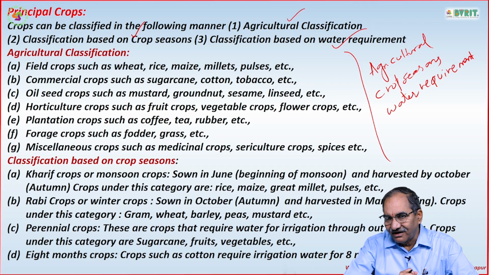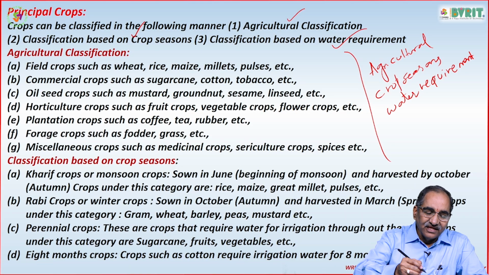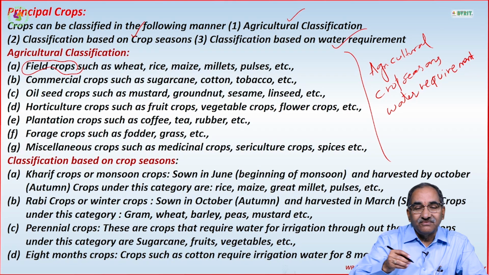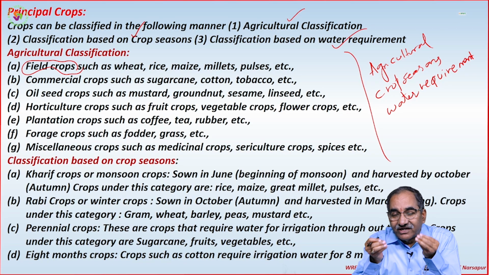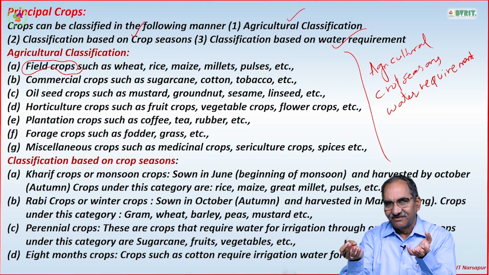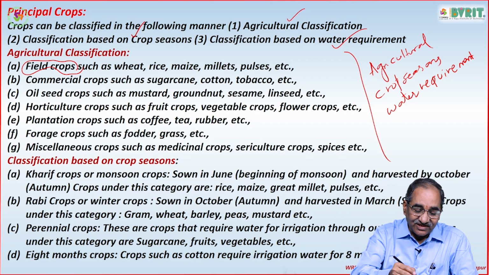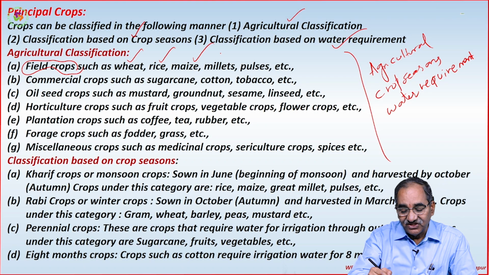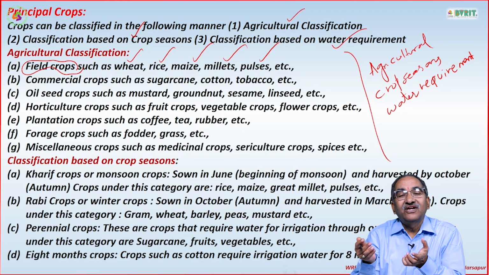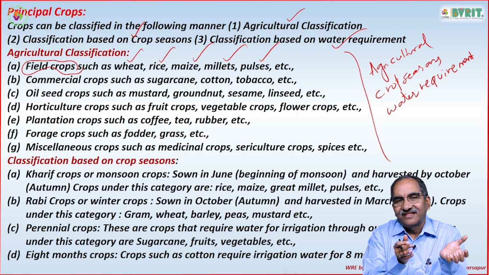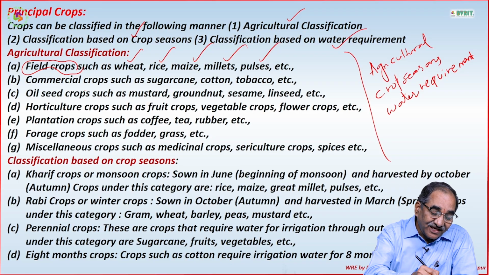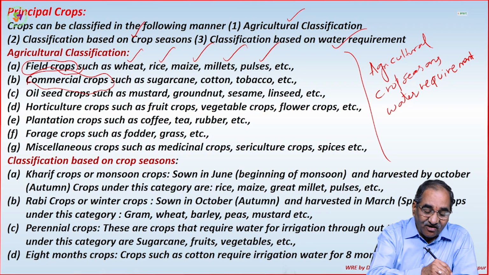So let us take the agricultural classification. Agricultural classification means the field crops. Field crops means whatever we produce only for eating purposes, that means for our food purpose, such as wheat, rice, maize, millets and pulses. All these come under the food crops. To be frank, rather than field crops, I can call them food crops. Whereas the second one is commercial crops.